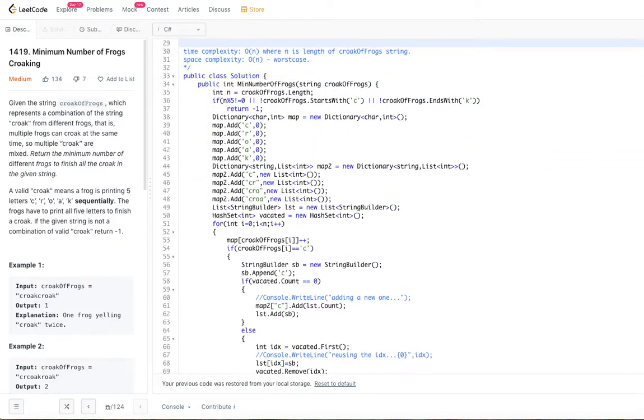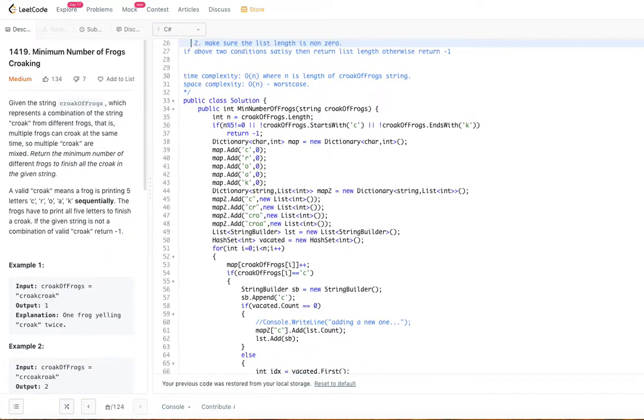I'm just taking n as the worst case. It is a multiple of n, not exactly n, but since the constant multiples are removed from the big O notation, I'm taking it as order of n. So that is the time complexity and space complexity of this algorithm.